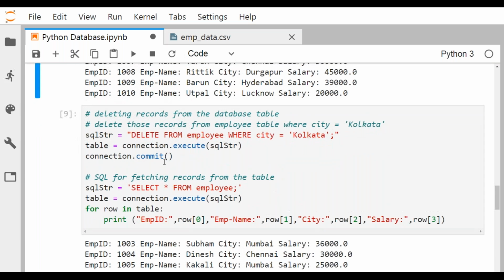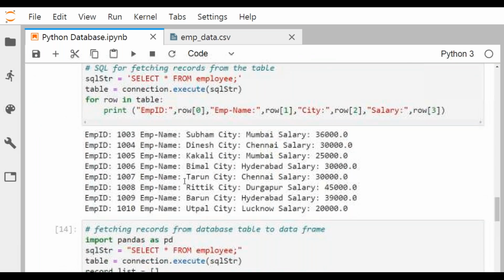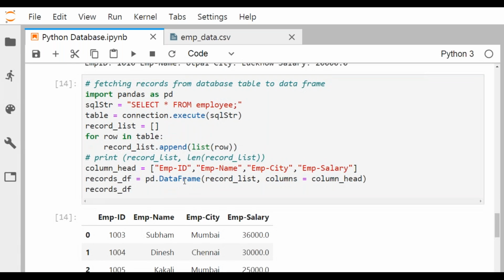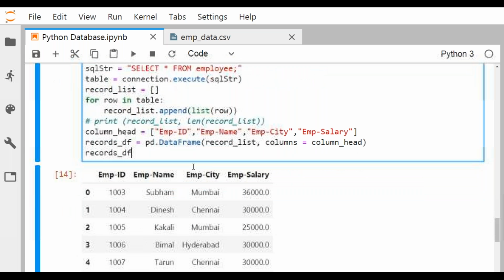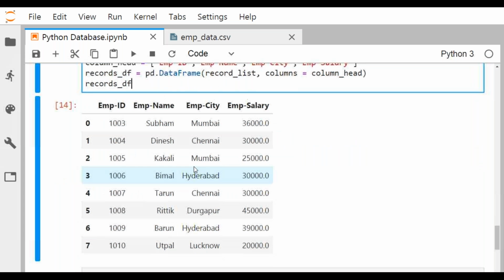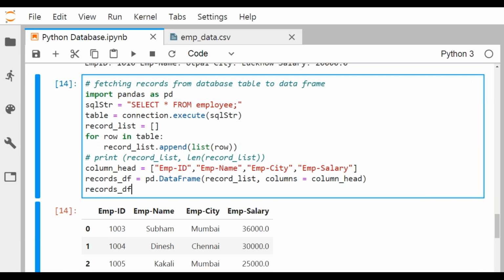And then we are going for the delete operation and also displaying the content. And now we are fetching our database content onto a data frame. So all the codes are with you. It is a very small pilot project. So now you can use it and work on it, and you can use it in some bigger field also. I hope the class is effective enough to clear your doubts on this database.